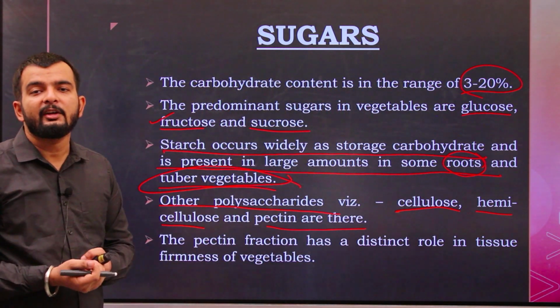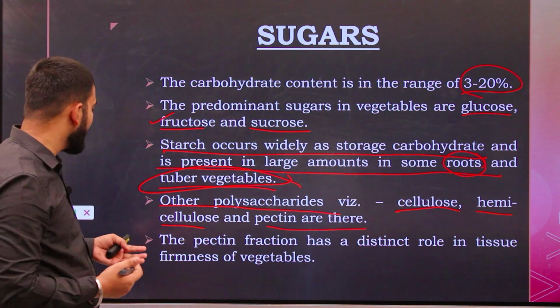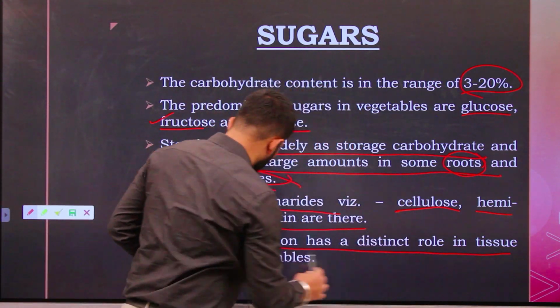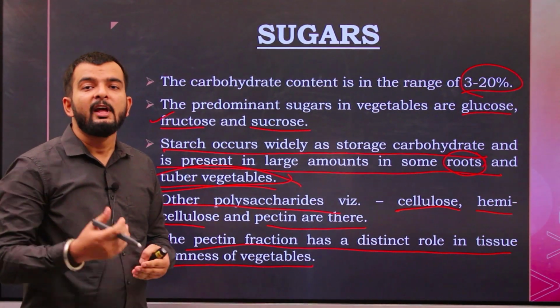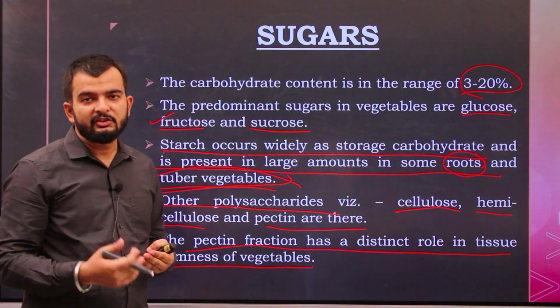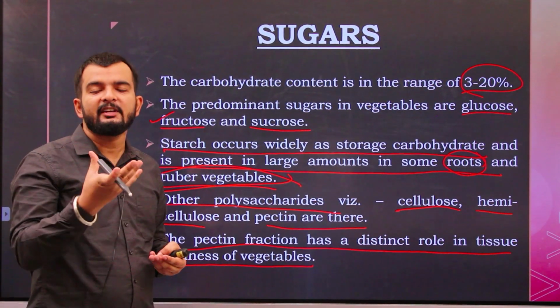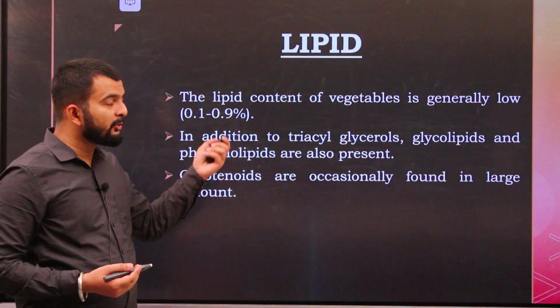Pectin contributes to the firmness of the vegetable. The pectin fraction has a distinct role in the tissue firmness of the vegetable. If the pectin fraction is more, the vegetable will be more firm. If the pectin structure degrades, the tissue of the vegetable, or the vegetable itself, will become comparatively soft.